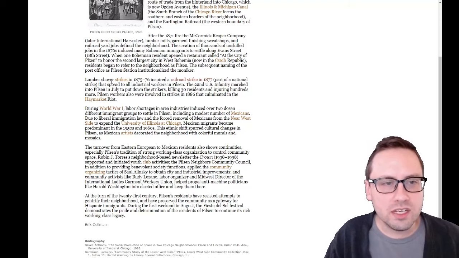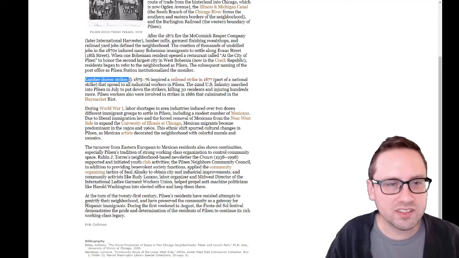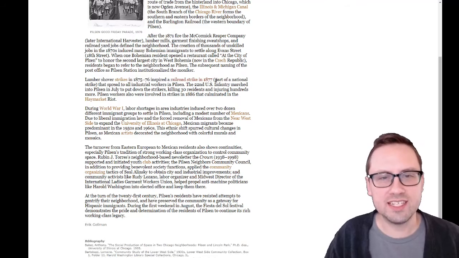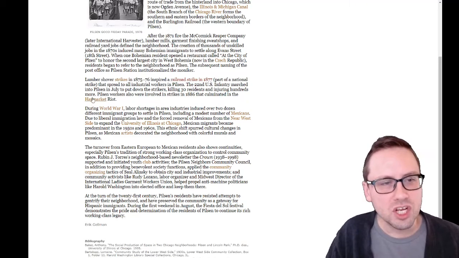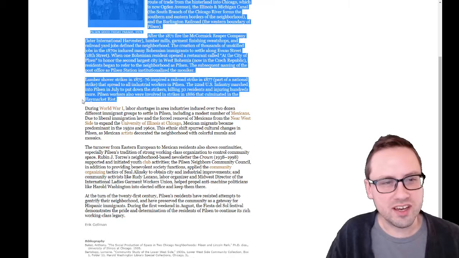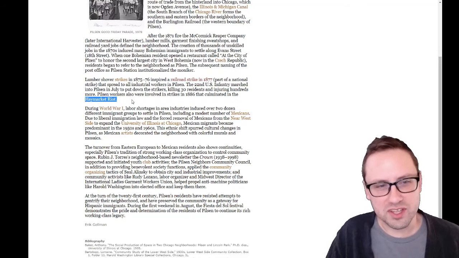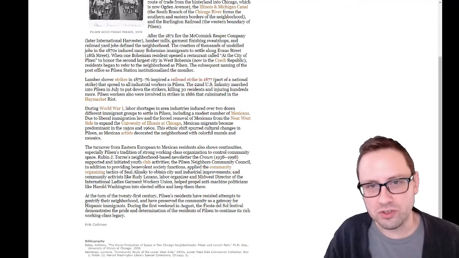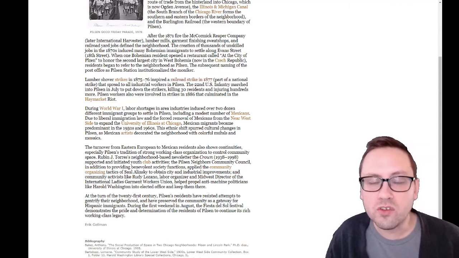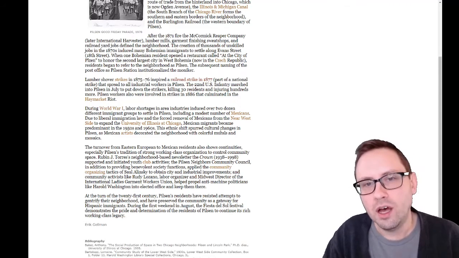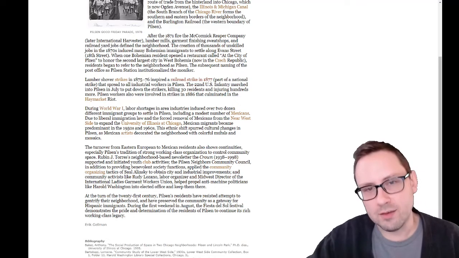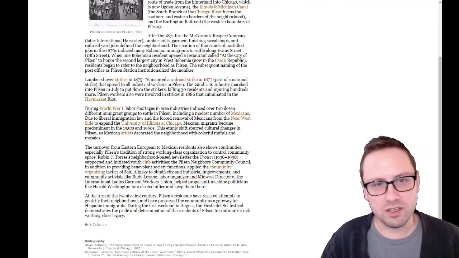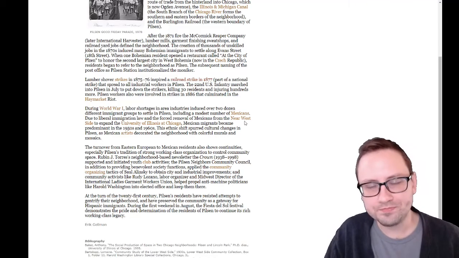But something that you find in here might grab your attention, like these lumber shover strikes. That sounds interesting. A railroad strike in 1877. Those would be great things to research. You can see the connection to the Haymarket riot here. That's something you may have heard about already, and that's a great connection to pick up on and help narrow down your research and make your topic as specific as possible, and also help you find a topic that's going to connect nicely to your national theme. So go ahead and take the time and just read through this whole encyclopedia entry. You'll learn a lot, and something will probably grab your attention and help you narrow down your topic.